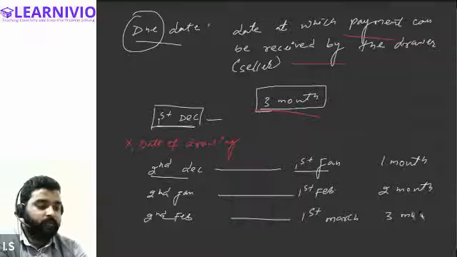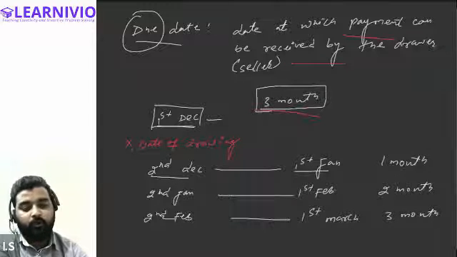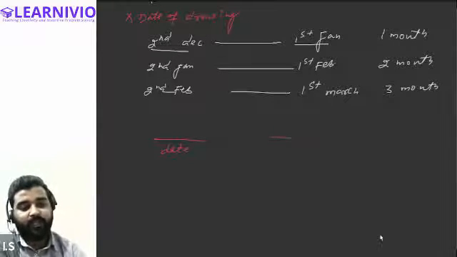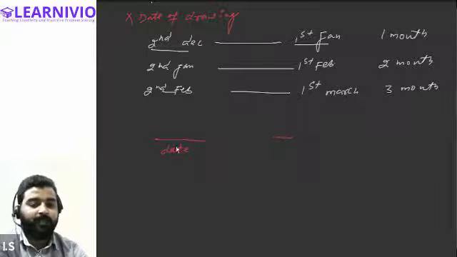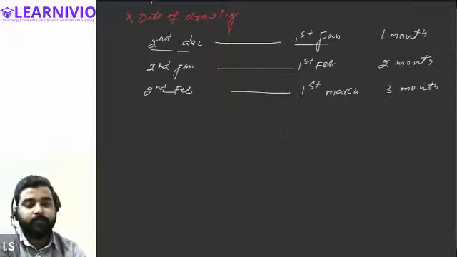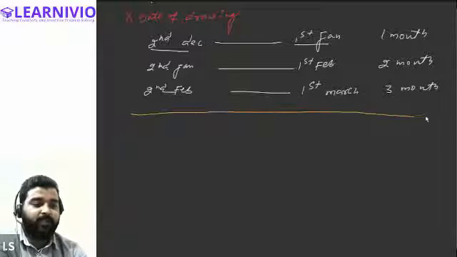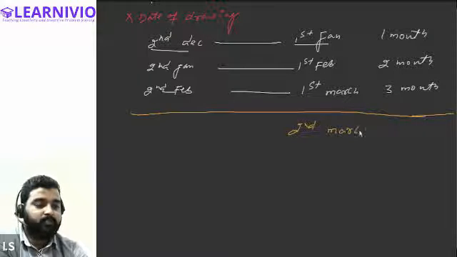That means now, can anyone tell me on which date I can ask for the payment? The 3 months are completed on 1st March. On which date will I be entitled to ask for the payment? On 1st March only, or on the next day? 2nd March, right? 2nd March, correct. On 2nd March, I'm entitled to ask for the payment.